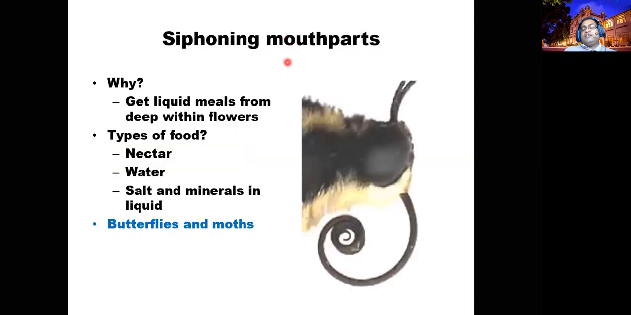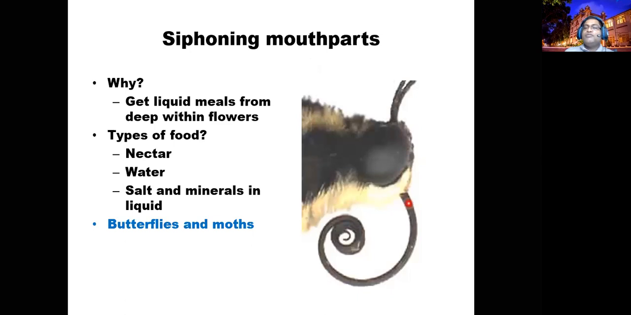Another category is there, the fourth category: siphoning type mouthparts. Siphoning type mouthparts you can expect in moths and butterflies, especially to suck nectar from the flowers.